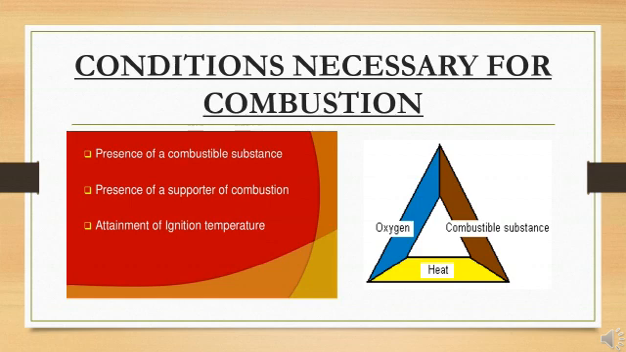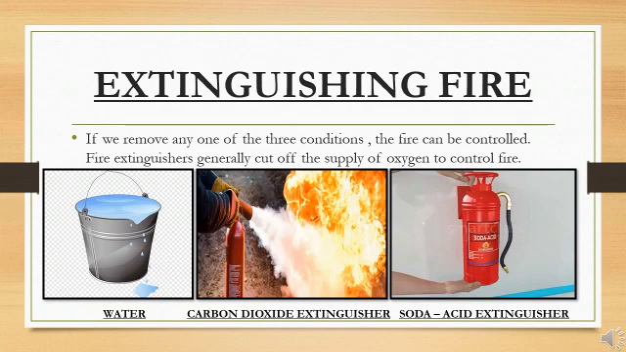They are the substances that have a very low ignition temperature and can catch fire easily. For example, alcohol, kerosene, LPG, nylon fibers and so on. Now the last topic for today is extinguishing fire. That means how to control fire.